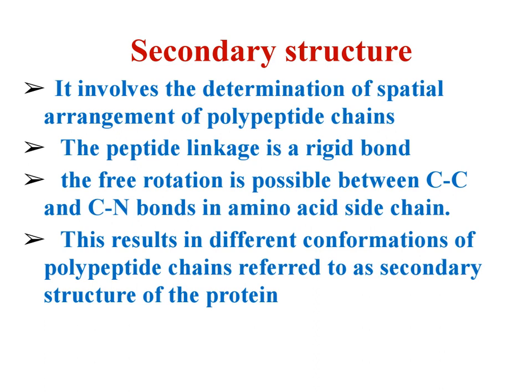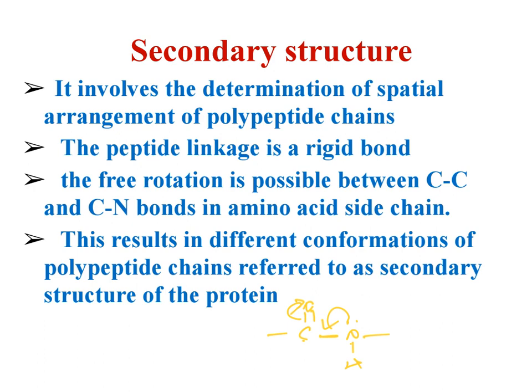Why do we call it a rigid bond? In the last videos I told that there is a partial double bond character for the peptide bond, because of the lone pair of electrons which will donate, converting C single bond N into partial C double bond N, which shows partial double bond character.